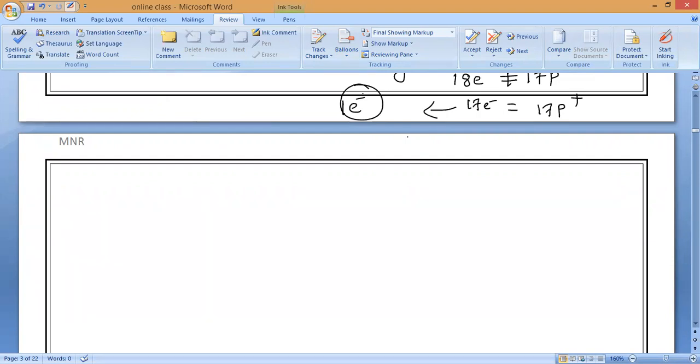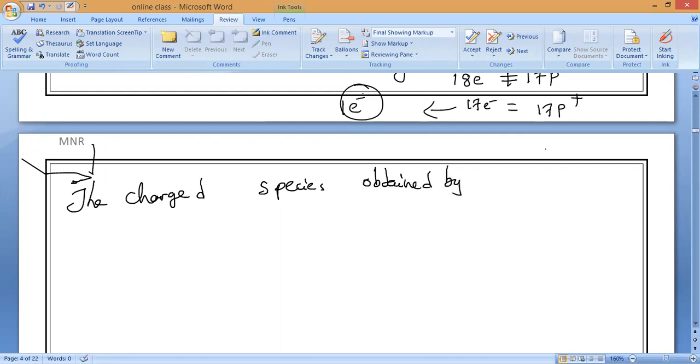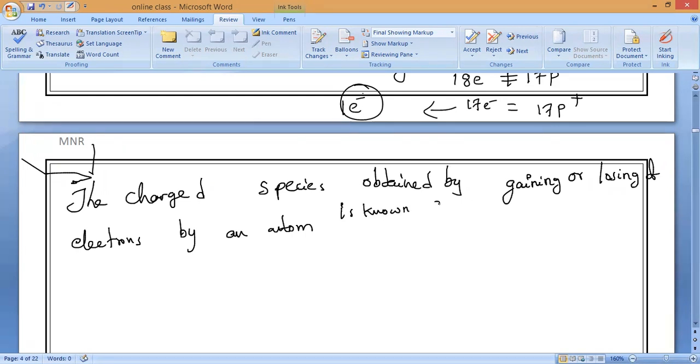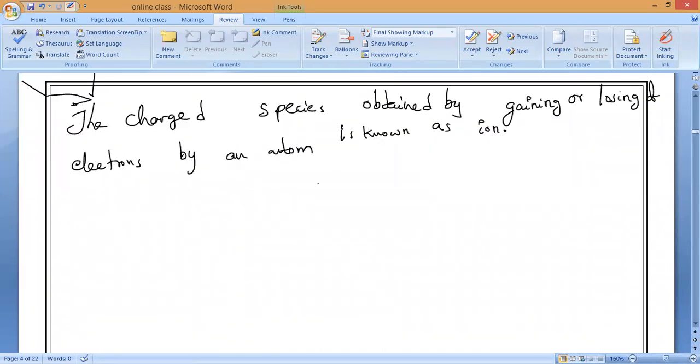Please respond. So, write the definition. The charged species obtained by gaining or losing of electrons by an atom is known as an ion. Is it okay, everybody?